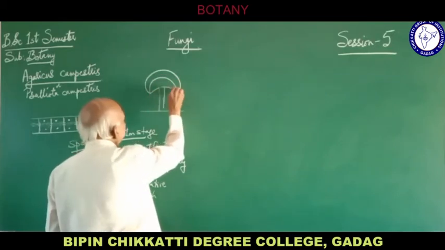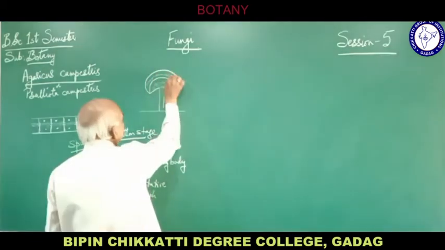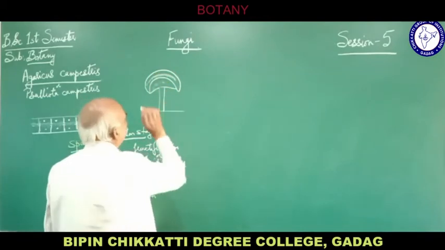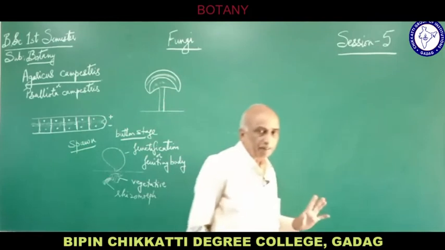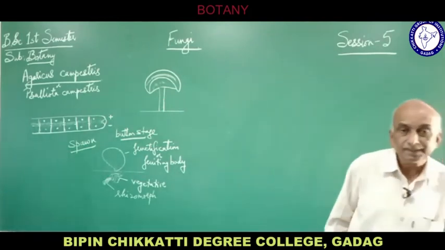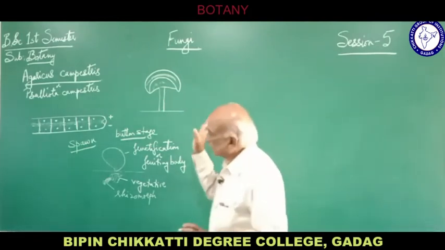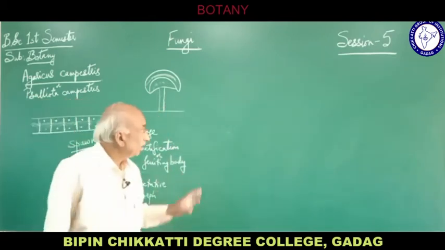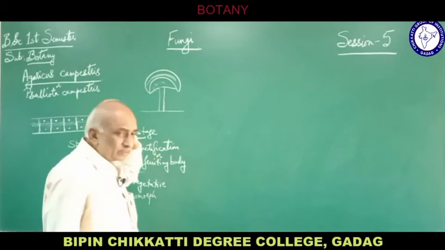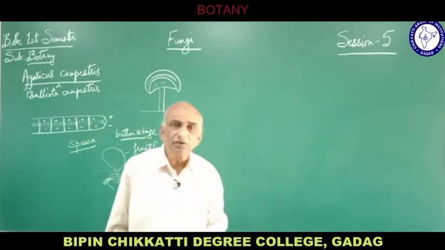So this is the fructification. So a completely developed fruiting body from the button stage is an umbrella-shaped structure where the spore formation takes place. Now this structure is actually called basidiocarp.